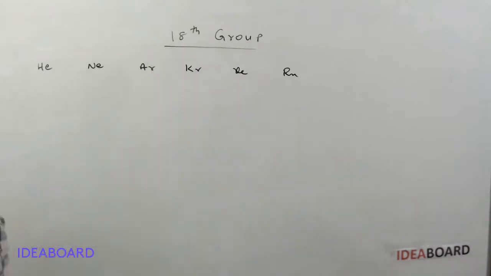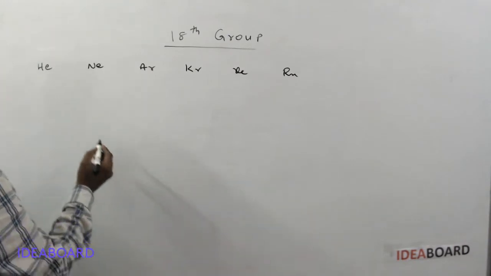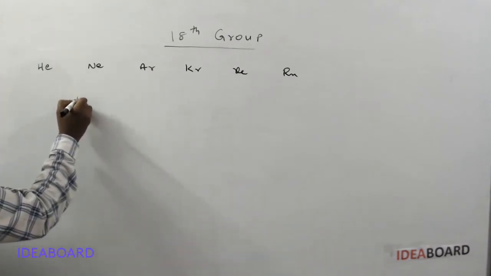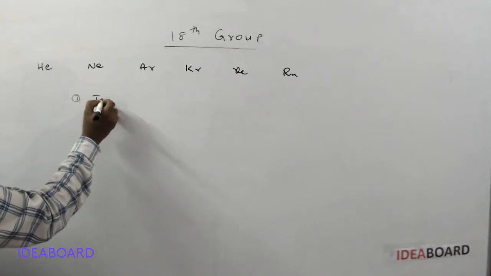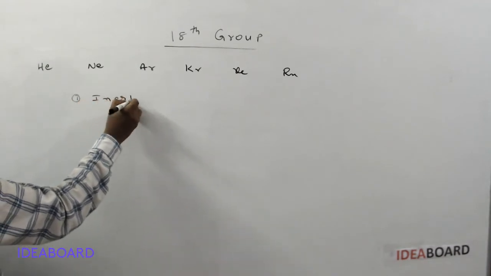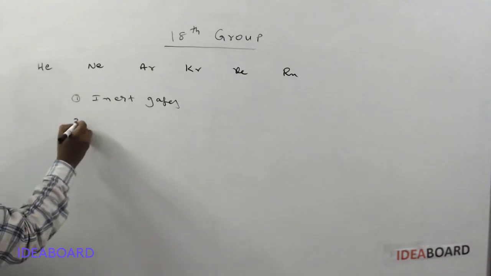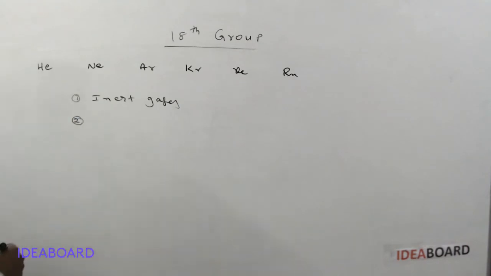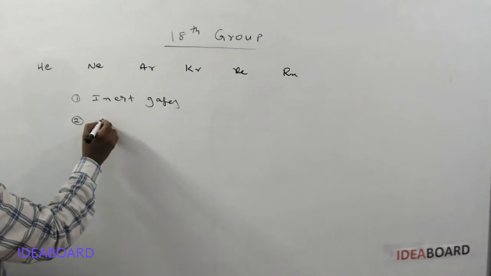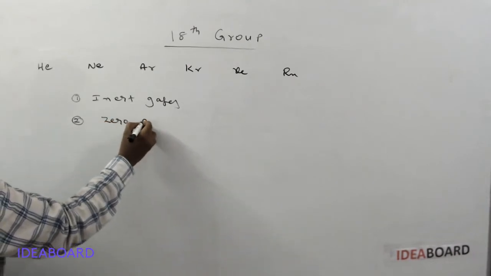These group elements have different names. In the beginning they were called inert gases. In olden days we called them inert gases. Another name is zero group elements.